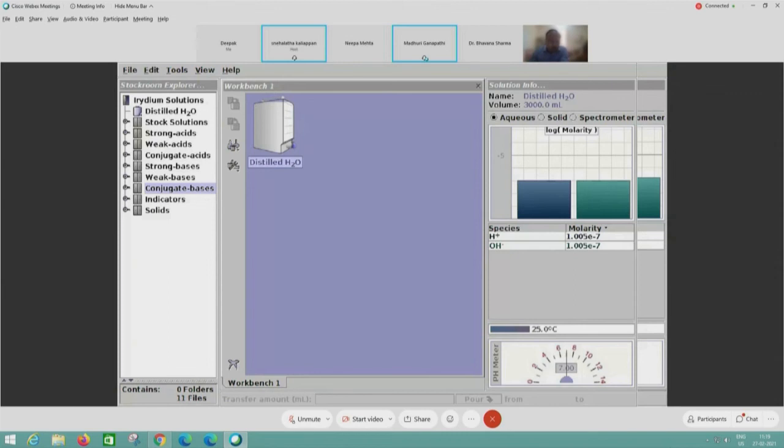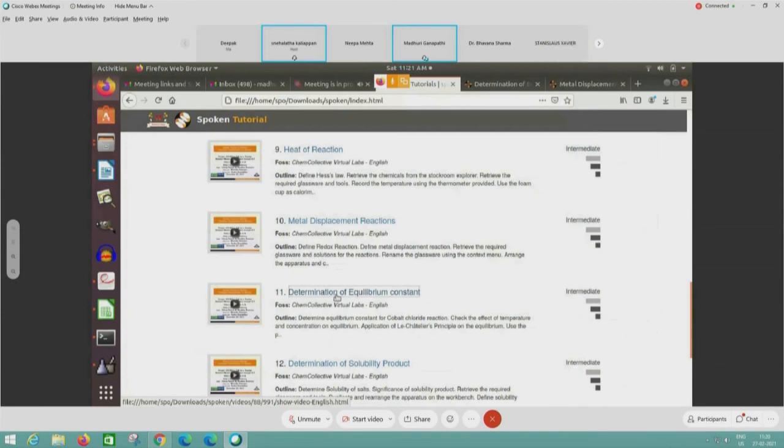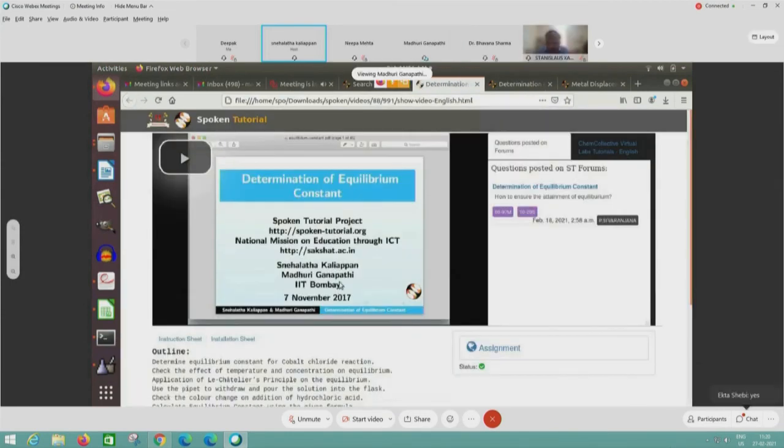So the next tutorial is determination of equilibrium constant. Let me go to the window and show the next tutorial. I'll go back to the window and place it side by side. So the next tutorial in the series is determination of equilibrium constant. Click on it. You will see the window opened, and make it side by side again.